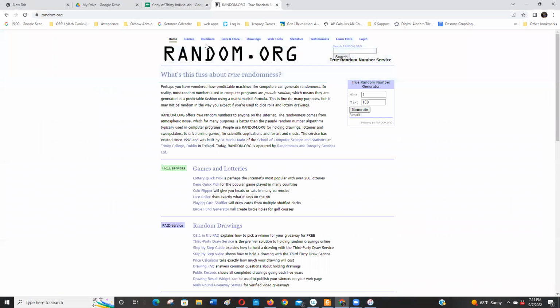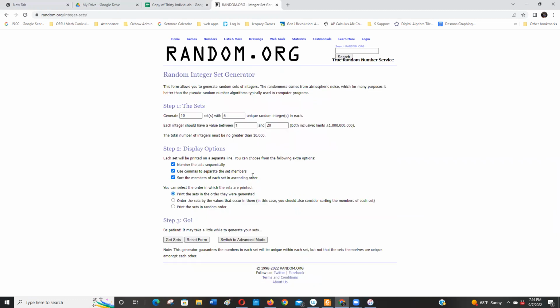I'm okay with cookies. I'm going to go to numbers, integers. Actually, let's go to integer sets, because with integer sets I can select numbers that are not repeating. I want to pick 4, so I want 1 set with 4 numbers. I know it's a very small sample. I had 30 cars, so each integer is from 1 to 30. Numbers set sequentially, because I'm only getting 1 set. Sort the numbers. Doesn't this say no repeats?